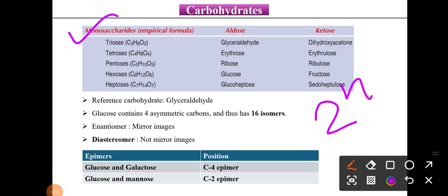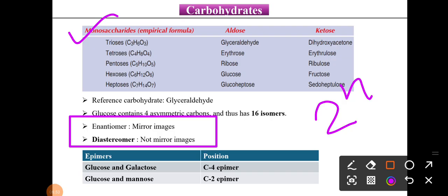Then what are enantiomers? Enantiomers are nothing but non-superimposable mirror images. And diastereomers are non-superimposable but not mirror images, right? So this point is very important. Please remember, enantiomers are mirror images, but diastereomers are not mirror images of each other.